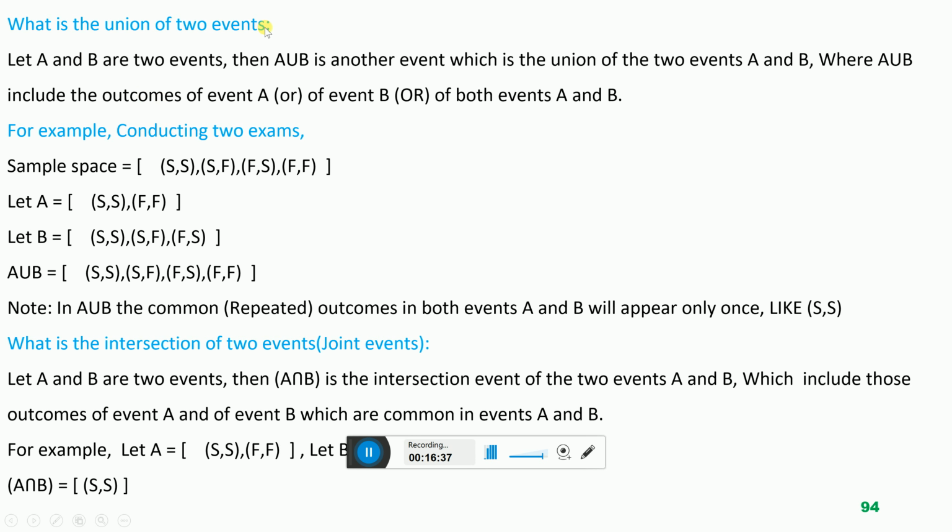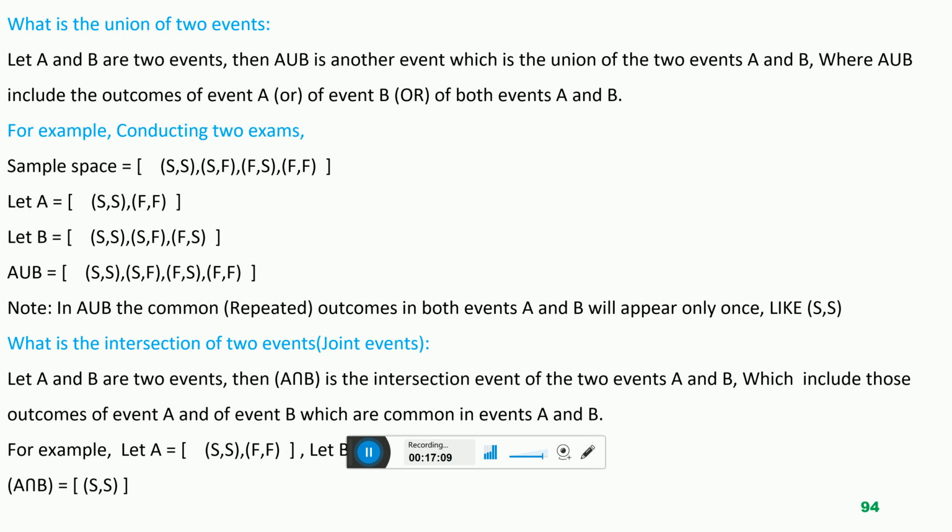What is the union of two events? Dear students, you studied the concept of sets in schools and colleges, and we will use those set concepts here to define the union of two events and the intersection of two events. So we are starting with what is the union of two events.